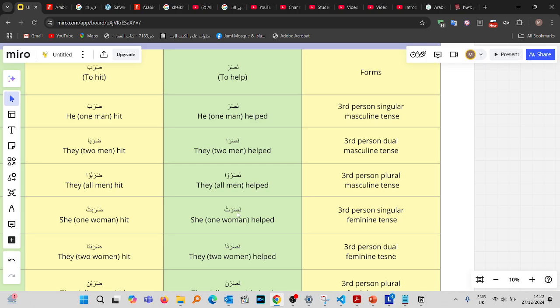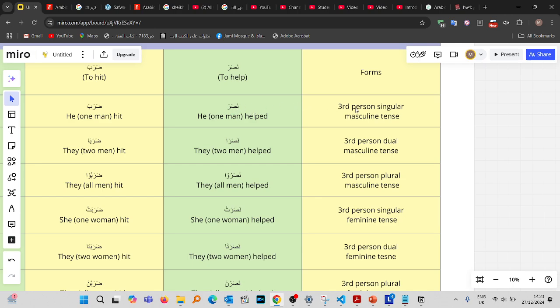If you count all the letters in this form, you have one, two, three, four letters. You're going to think this is rubai because it has four letters, and rubai verbs are four lettered. But this is not actually the case. You look at the third person singular masculine tense to figure out whether the verb in its entirety is thulathi or rubai, and after that, whether it is mujarrad or mazid fi.